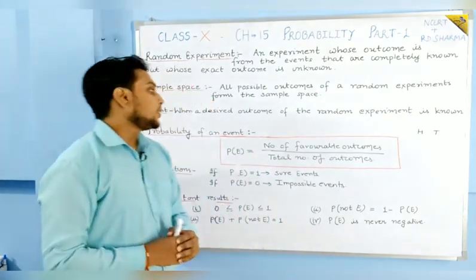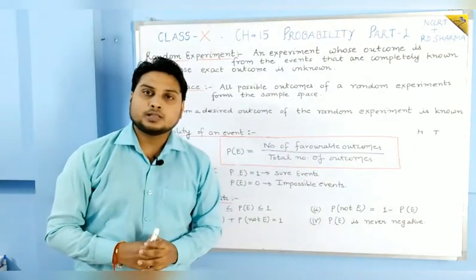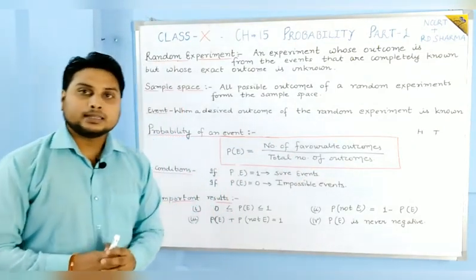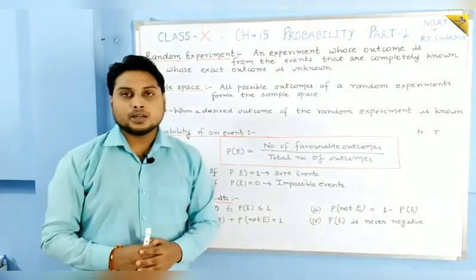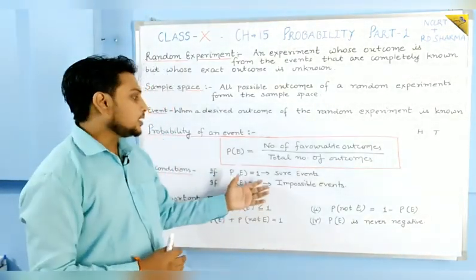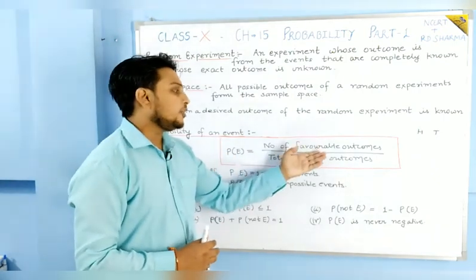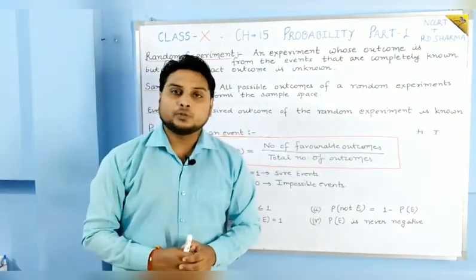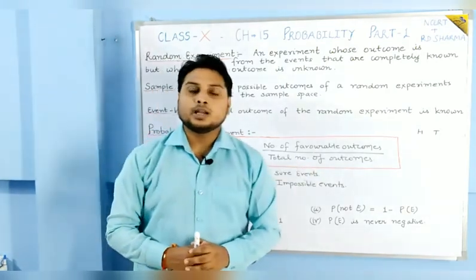Okay, so here when a desired outcome of the random experiment is known, then that is known as an event. After that, the probability of an event, this formula we have studied in class 9: the probability of any event is the number of favorable outcomes in the numerator, and the total number of outcomes in the denominator.